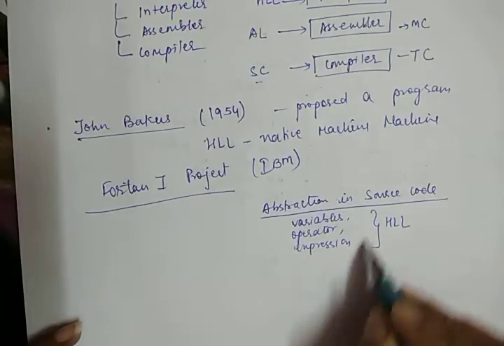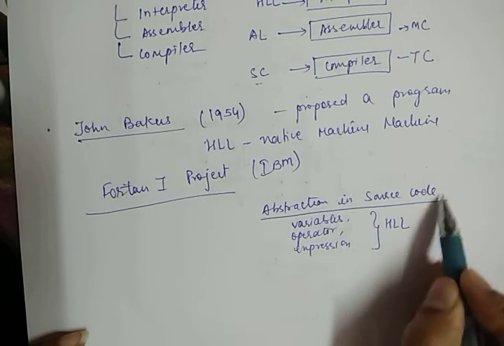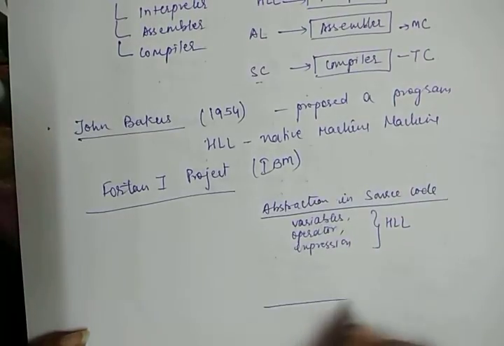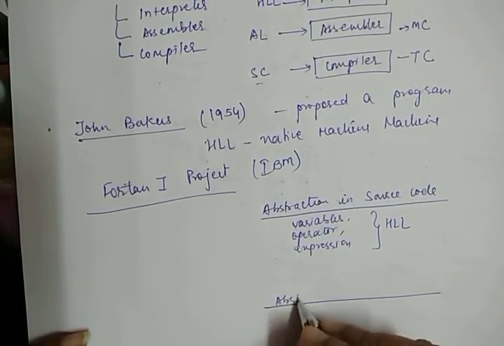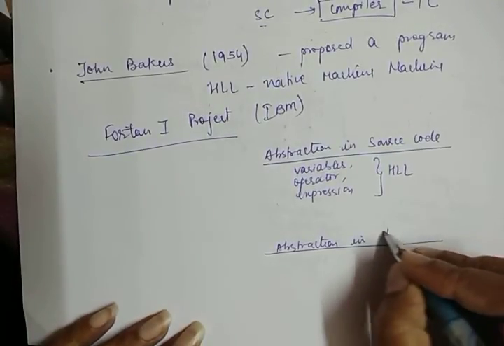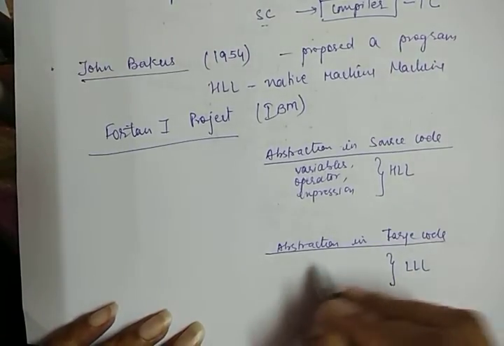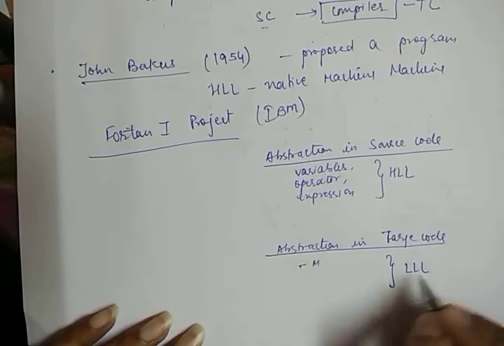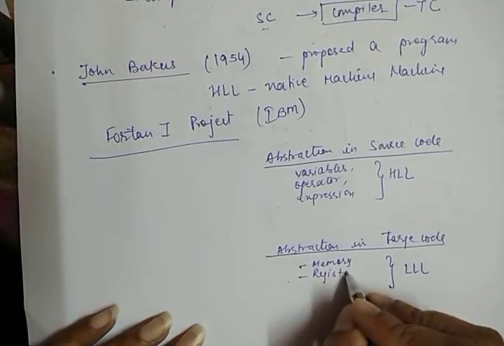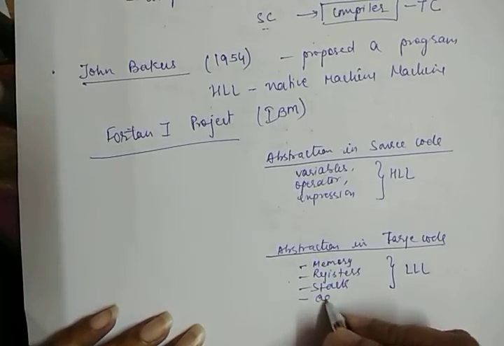With the help of these abstractions like variables, operators, and expressions, which are in high level language, we design a source code, and with the compiler we convert it into target code, which is in low level language. The abstractions in the target code, or the low level language, are memory, registers, stack, and addressing modes.